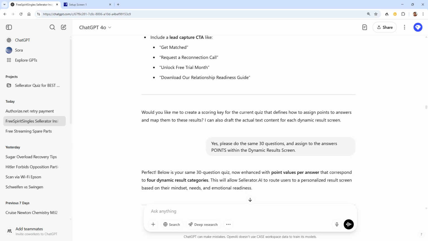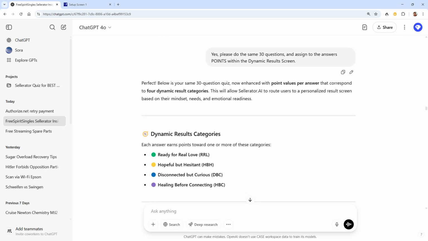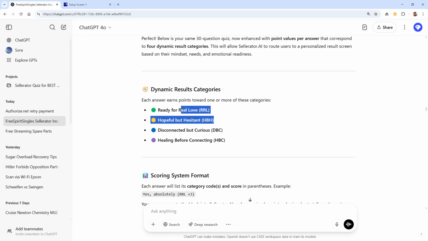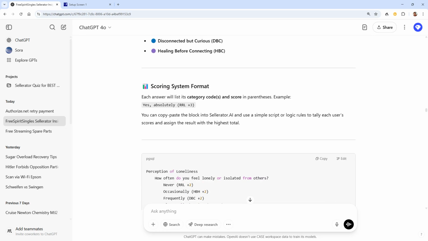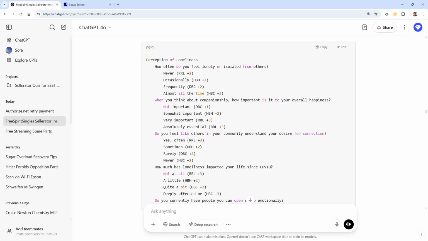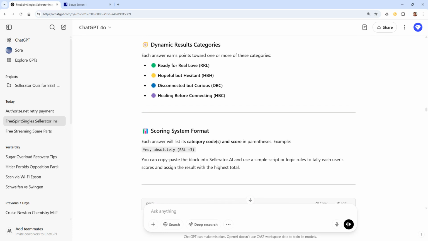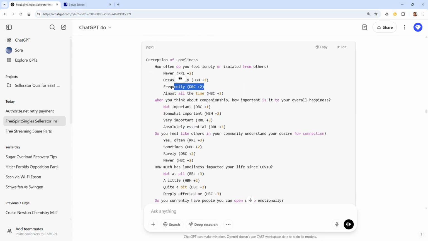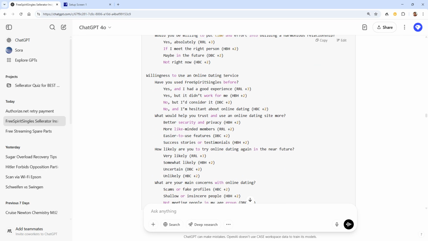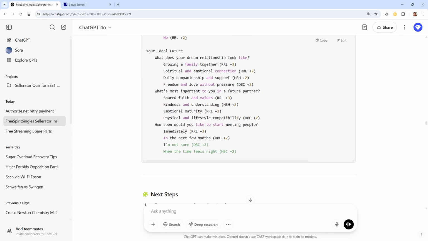Good. So now we're going to basically do the same 30 questions, and we're going to assign points with this dynamic results thing. We have ready for real love, hopeful, curious, connecting, healing, healing before connecting. And so now it came up with the same questions, but for each answer, it basically started giving scores for that HBH, hopeful but hesitant. All right, HBH, hopeful but hesitant. Good. And then it gives points to that. Good. So that was the question, that was the answers that we've given.